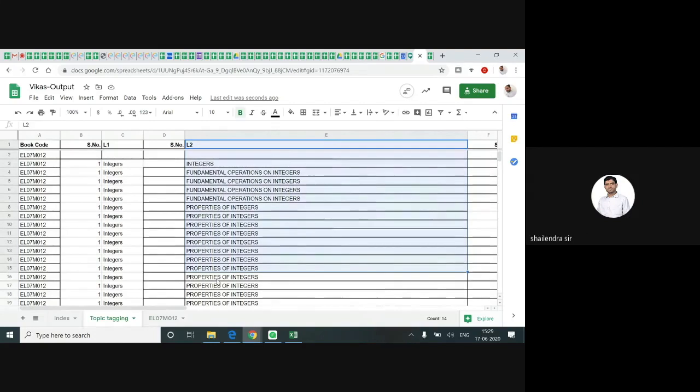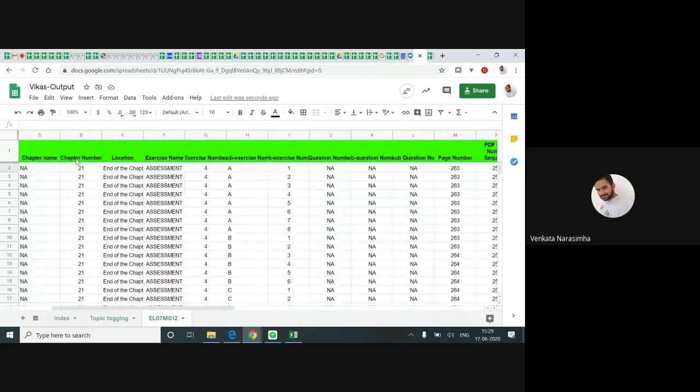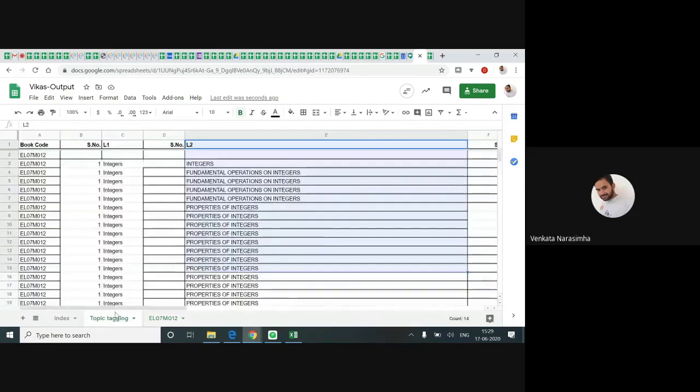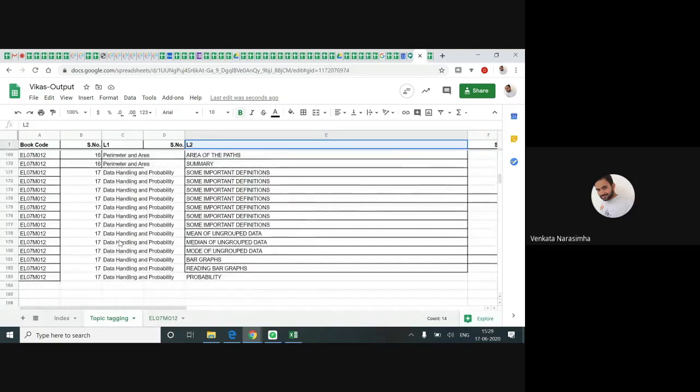Suppose I am taking an ID. Which chapter does this ID belong to? Chapter 21. So what I do is I go to chapter 21 directly. Here I don't have till chapter 21. For example, if I'm doing chapter 17, you need to choose level 2 concept only from chapter 17 only. These are the different types of concepts.